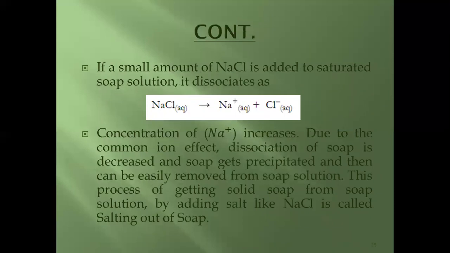If a small amount of sodium chloride is added to saturated soap solution, it dissociates as shown. Concentration of sodium ions increases and due to the common ion effect, dissociation of soap is decreased and soap gets precipitated and then can be easily removed from soap solution. This process of getting solid soap from soap solution by adding salt like sodium chloride is salting out of soap.